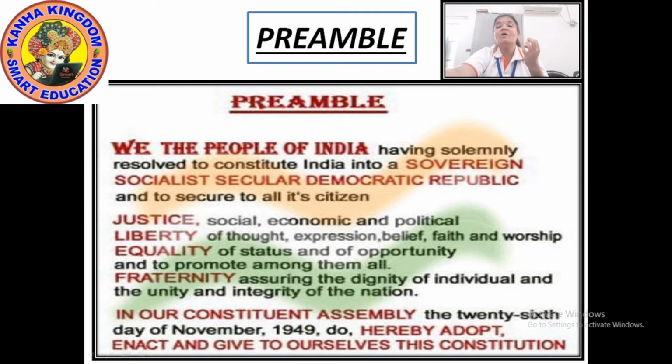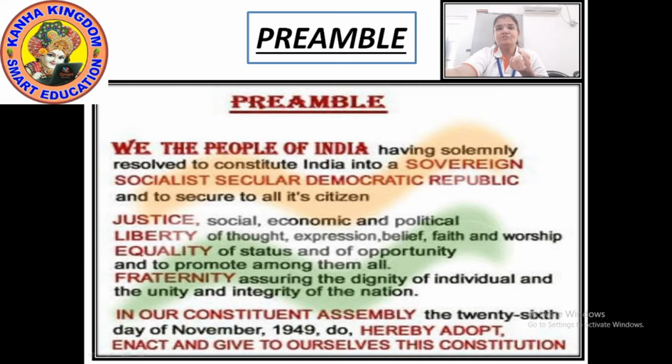Equality of status and of opportunity, and to promote among them all fraternity, assuring the dignity of the individual and the unity and integrity of the nation.